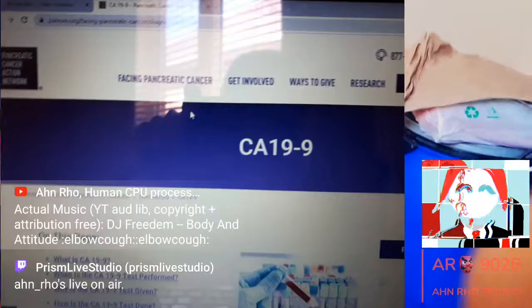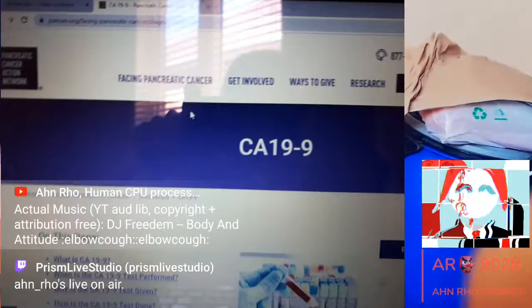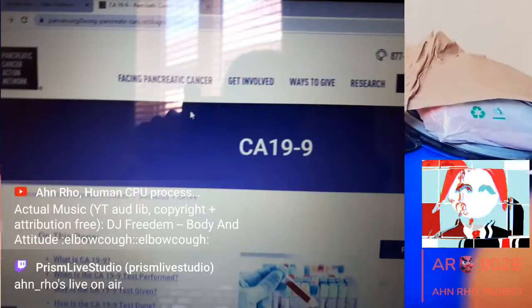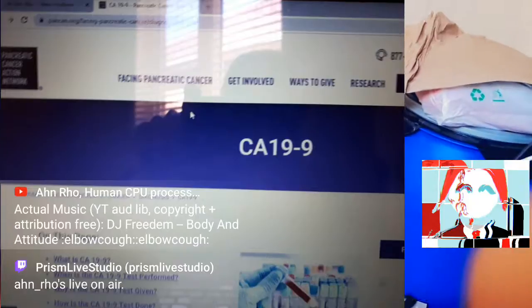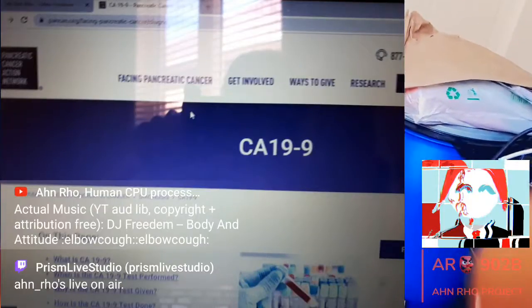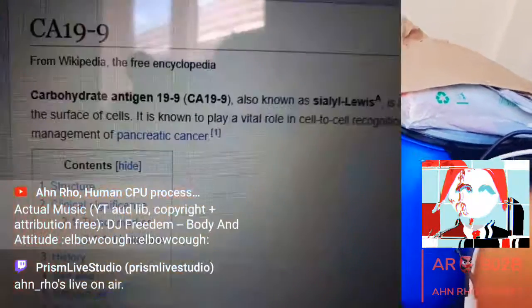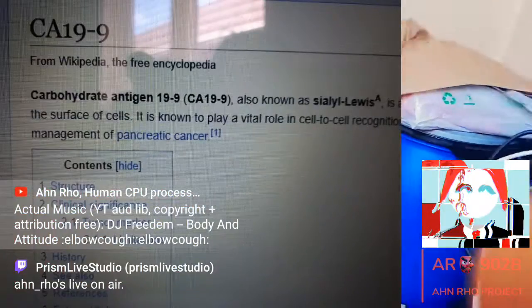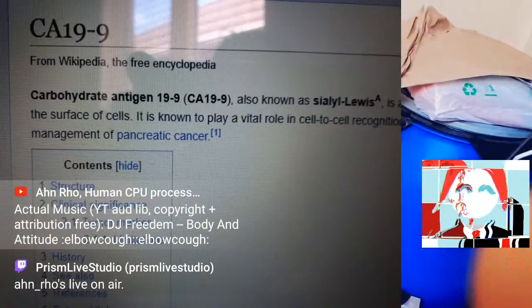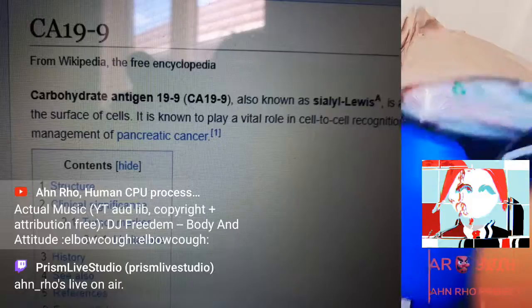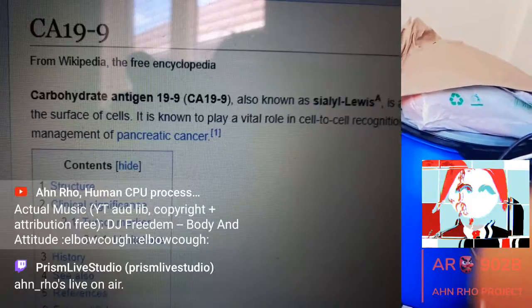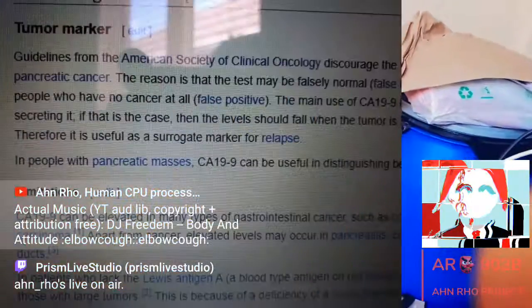So here is pancreatic cancer. This is PanCan, so I believe it's the Canadian Center for Pancreatic Cancer or something of that sort. So we have a screening test for CA19-9. CA19-9 is this carbohydrate antigen 19-9, known as Sialyl-Lewis. And it is found on the surface of cells. It plays a vital role in cell-to-cell recognition. This is on Wikipedia, obviously.